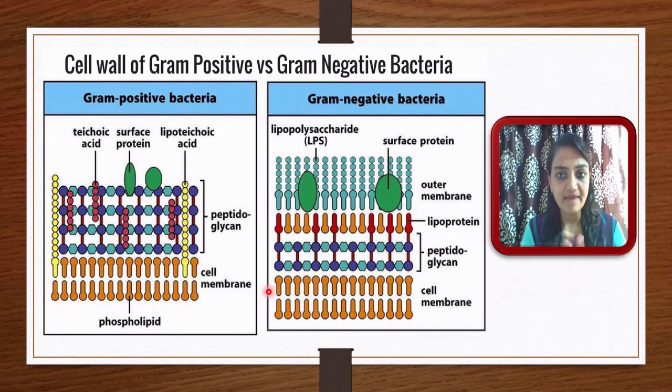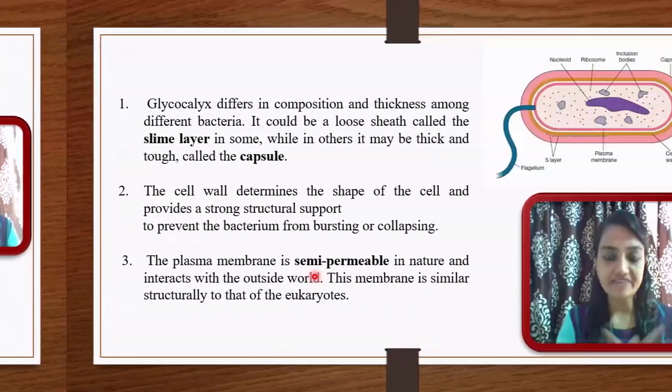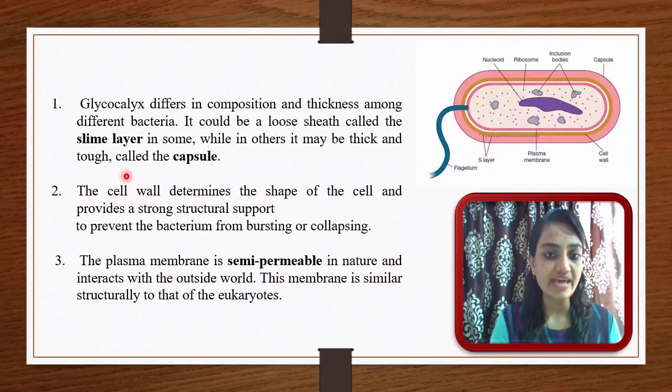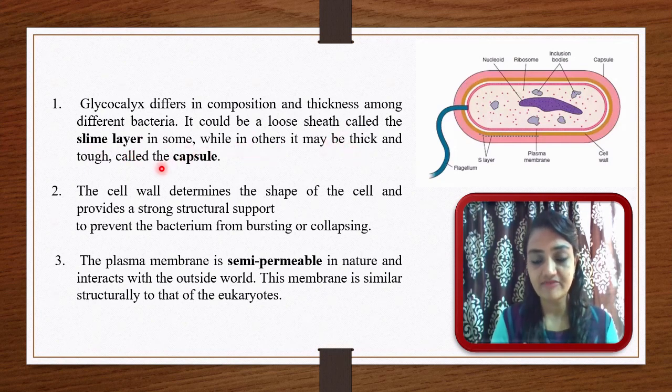So this is the basic difference between gram-negative and gram-positive bacteria, and that's why they will stain differently. So now let me summarize. Glycocalyx or a capsule differs in composition and thickness among different bacteria. It could be a loose sheet called the slime layer. If it is in loose form, then it is considered the slime layer, while in others it may be thick and tough, and if it is a tough structure, then it is considered a capsule.